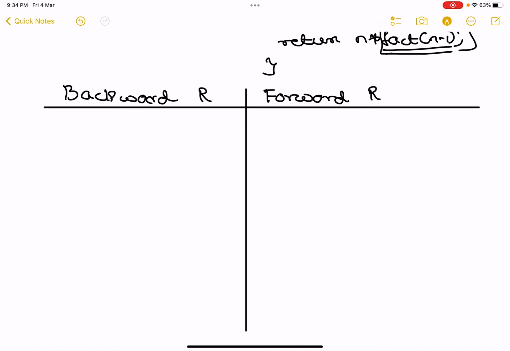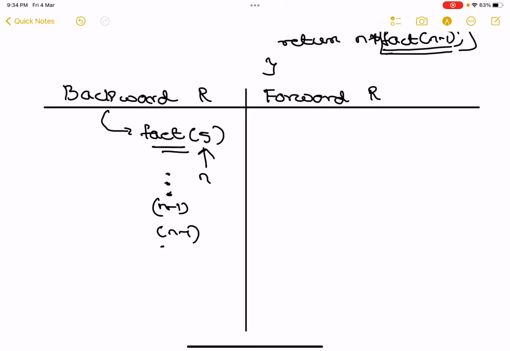Backward recursion means, when you pass a value to the function, let's say I'm calling fact of 5, where 5 is my n value. We do this in decremental fashion. Every time the function is called, we do n minus 1, so the value 5 becomes 4 next time, then 3, then 2, and so on up to my termination condition. This is called backward recursion, and if you check your lab manual, this is how you calculated factorial using recursion.